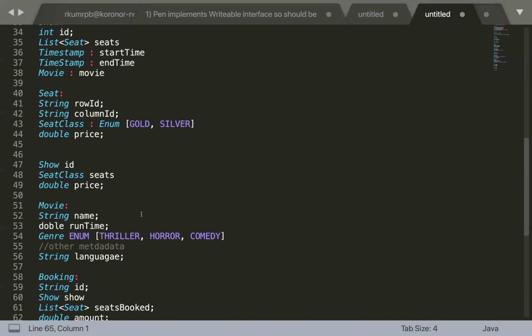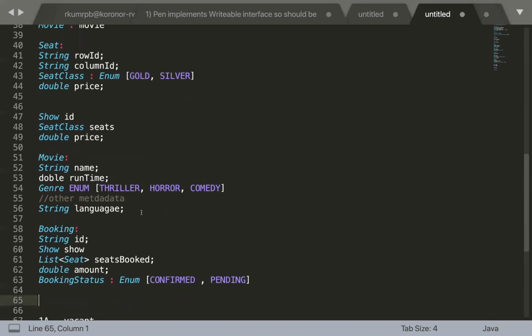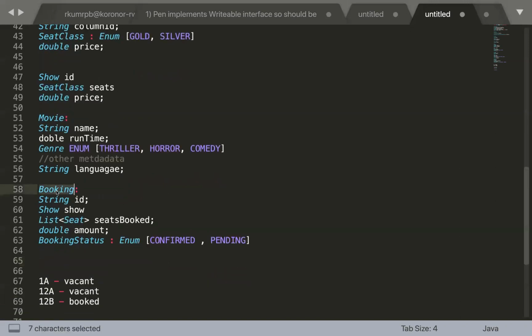Okay, okay. So in this case, let's suppose this also comes as a requirement, because directly it is not established as a requirement, since there is no reason why it should be dependent upon movie. But I'll give you a very valid example. Let's suppose you want to have that information based upon the payment type. Probably let's suppose it takes around 5 seconds or 10 seconds to complete the UPI transaction, but let's suppose it takes 2 minutes to complete the net banking transaction, right? So in this case, probably you can keep that expiry time as part of the booking, right?